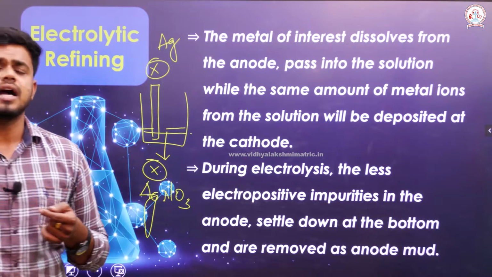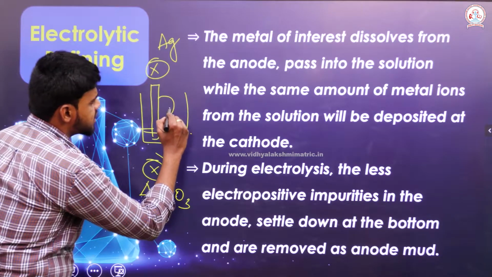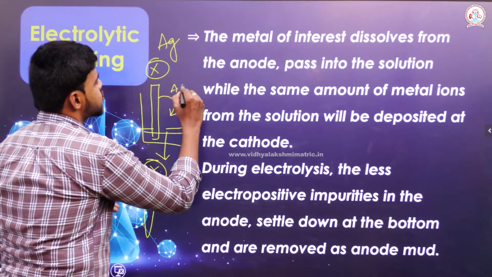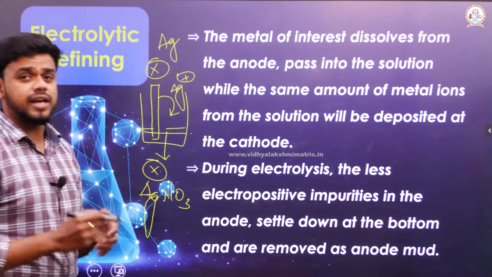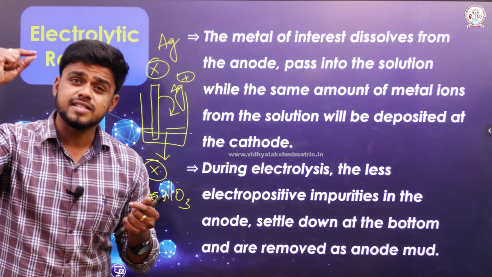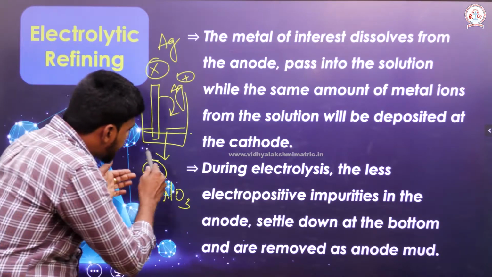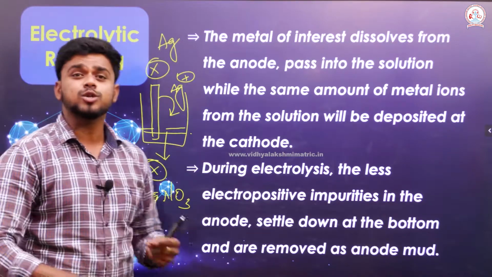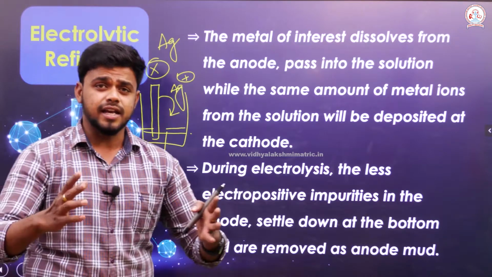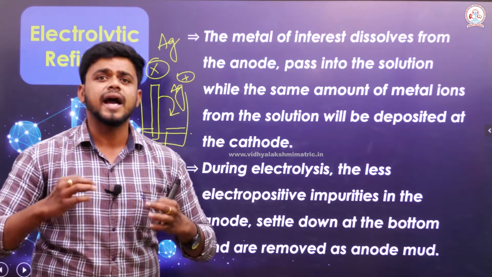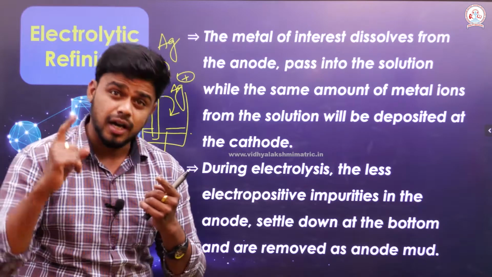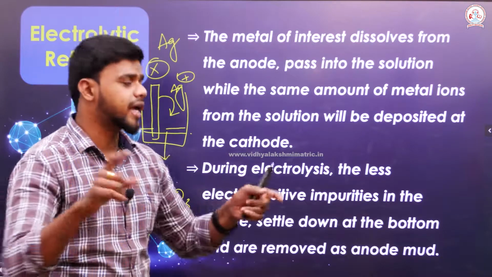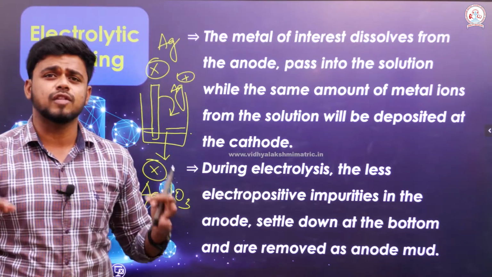As the reaction starts, silver from this electrode enters the solution as silver ions. As soon as a silver ion gets into the solution, the Ag+ which already exists in the solution will come out of the solution. It is just like a mutual understanding: the electrode says, I will give one silver, and the solution replies, I will give you a pure form of silver. That is a mutual interaction between them.